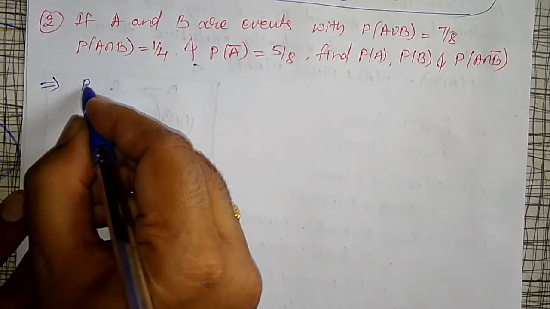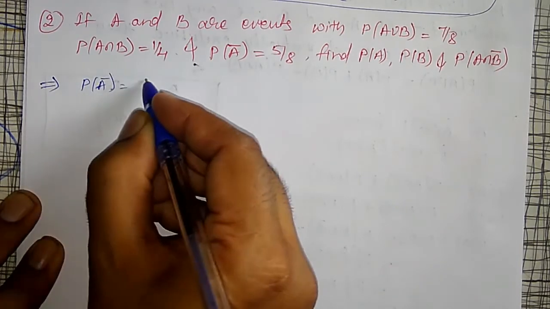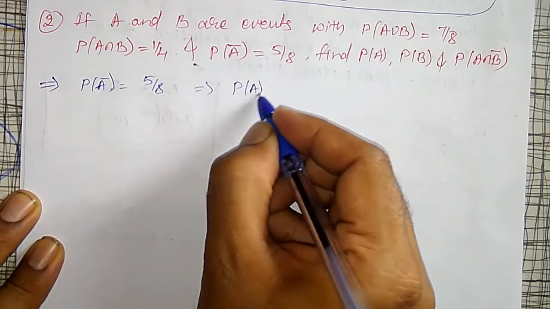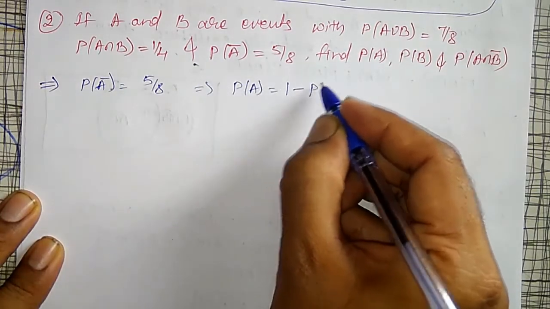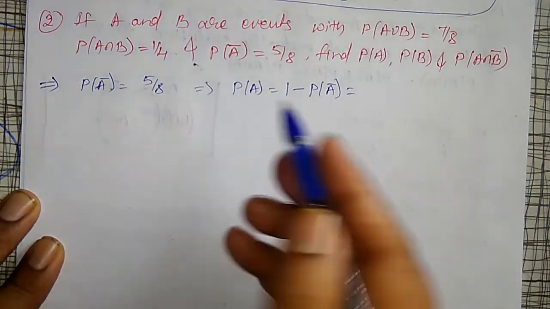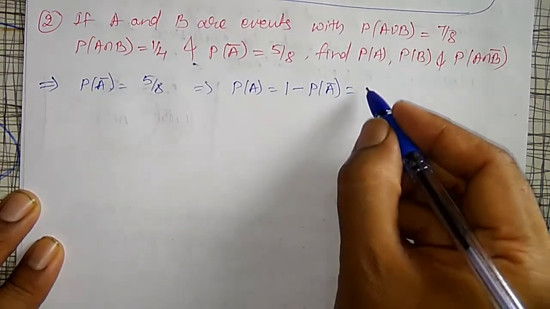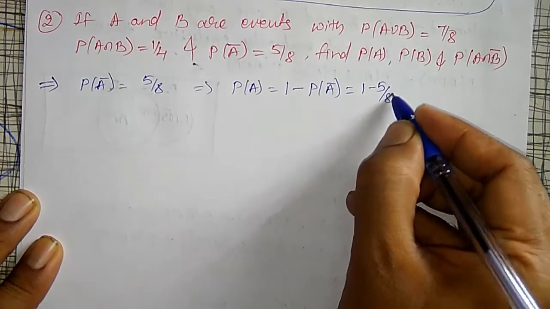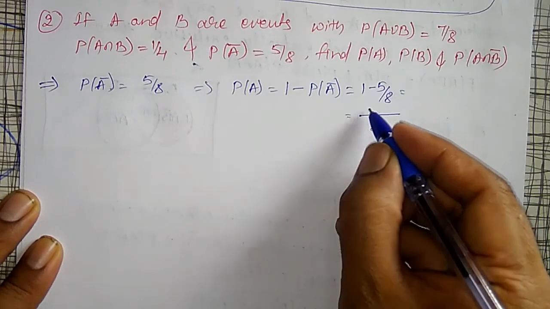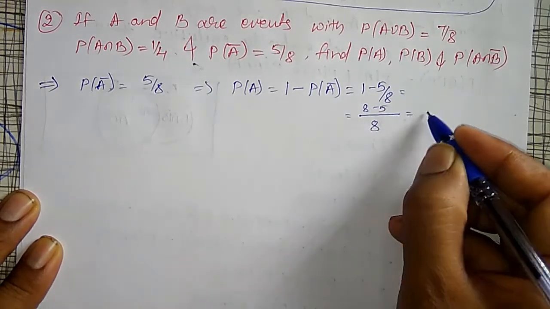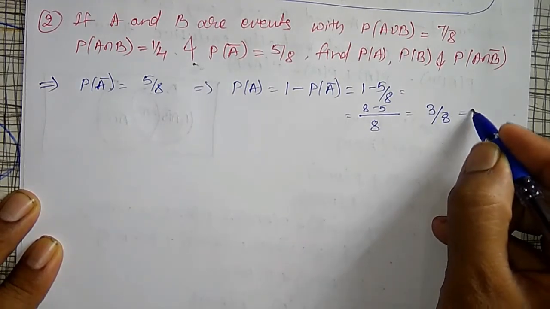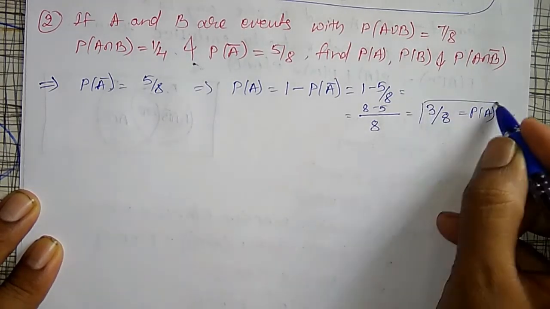Probability of A bar equal to 5/8, they have given, which implies probability of A is equal to 1 minus probability of A bar. Already we know, probability of A bar equal to 1 minus probability of A, both are one and the same. 1 minus 5/8, LCM is 8, 8 into 1, 8 minus 5, which is equal to 3/8. This is my probability of A.